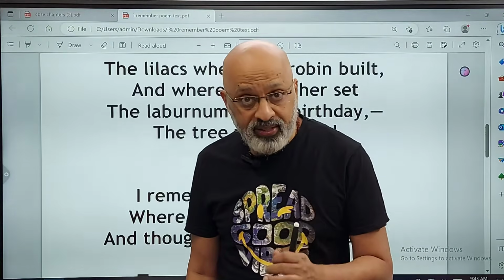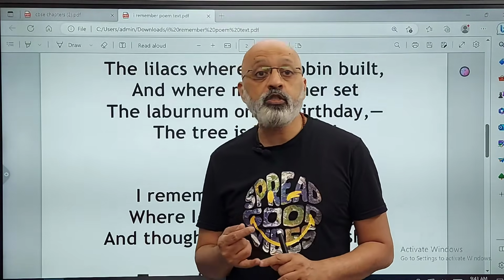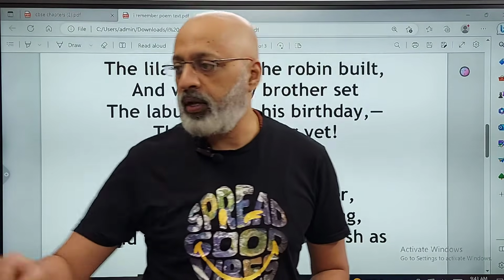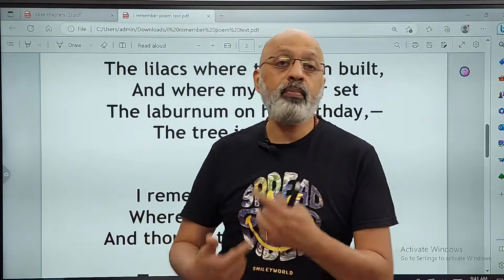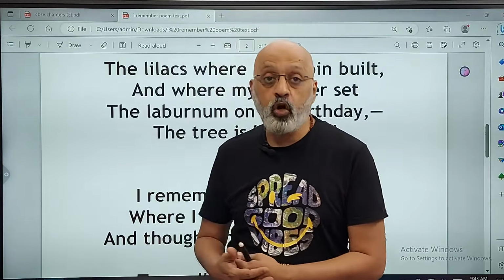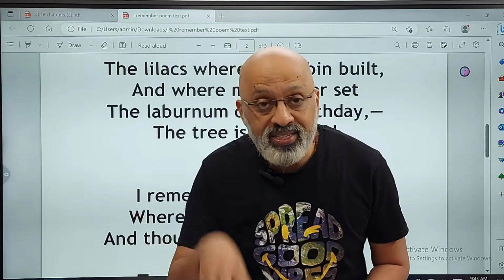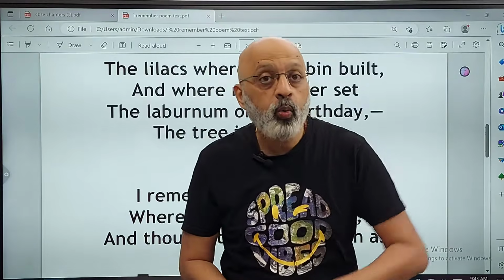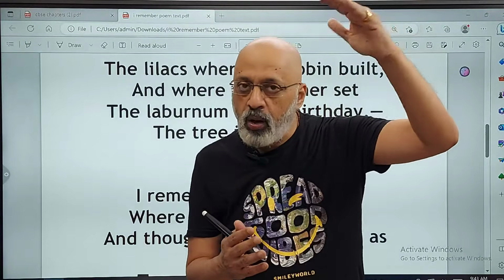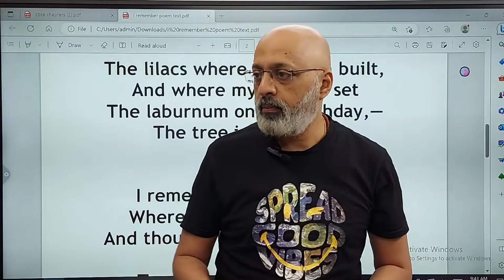Now the tree is living yet, that he has ended this particular stanza with, can have two meanings. One, that the brother who planted it is perhaps no more, right? But the tree is still alive in his memory. The second interpretation can be in contrast to the poet's own mood, because he has conveyed very pessimistic thoughts in the first stanza, right? So he is saying that the tree is living, but the poet is in a sense decaying. The poet is going down while the tree is still a living organism. So it can mean both: in contrast to the brother, and also in contrast to the poet's own present state of mind.